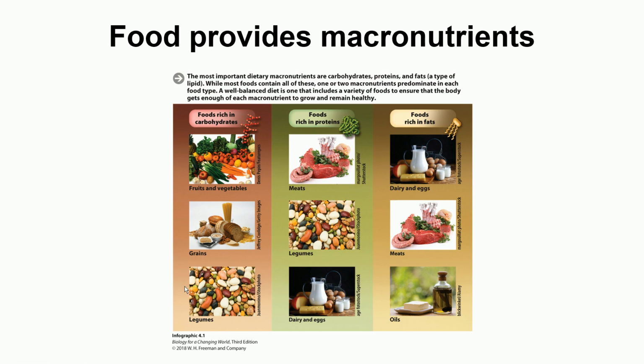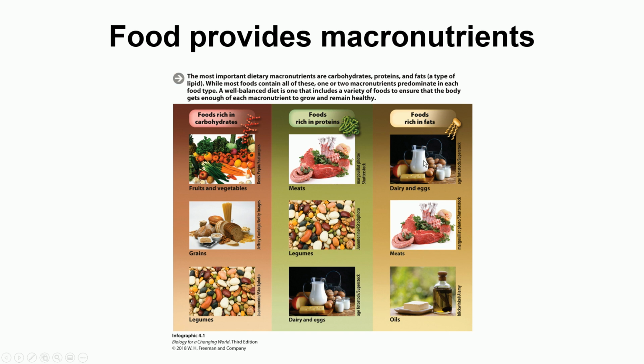This slide shows you the foods which are rich in carbohydrates, foods rich in proteins and foods rich in fats. The first category is foods rich in carbohydrates. Fruits and vegetables are very rich in carbohydrates. Number 2, grains. Number 3, legumes. You can see the dairy products come under the category of proteins as well as the category of fats.